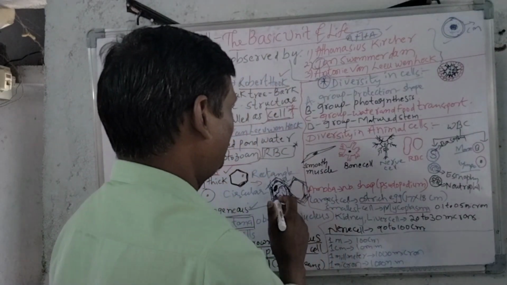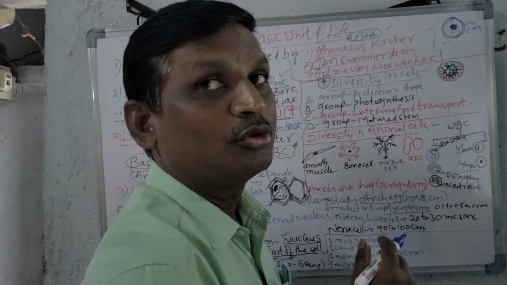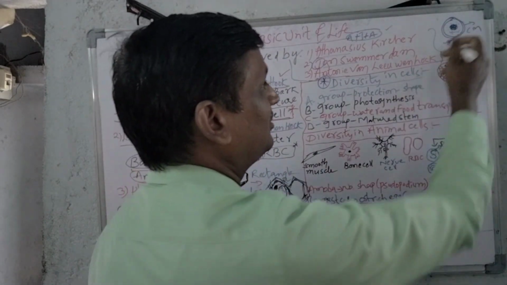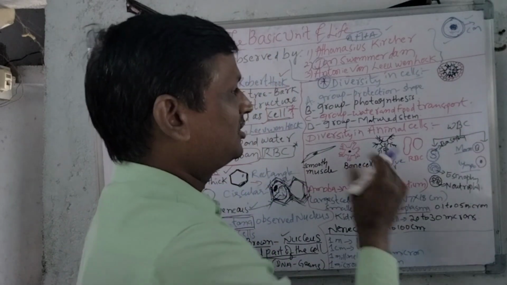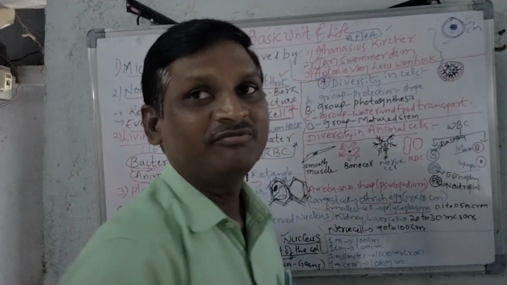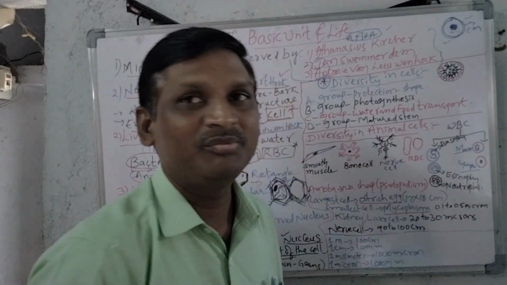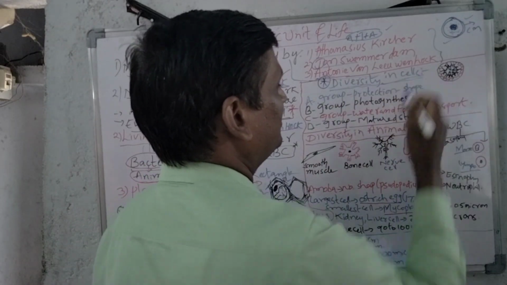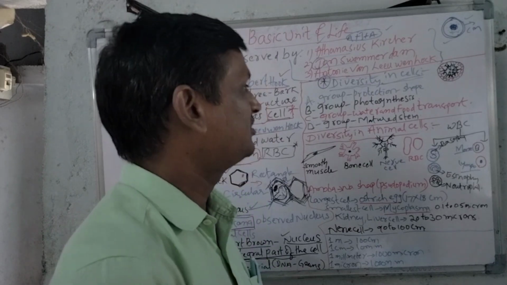Then the plant cell is rectangular in shape, whereas the animal cell is circular in shape. We can compare like this: the cell wall is only present in the plant cell, but the cell wall is absent in the animal cell. So we can observe differences and some common characters between the animal cell and plant cell. And next we shall see diversity in cells. Diversity means differences. We shall see the differences in the cells.